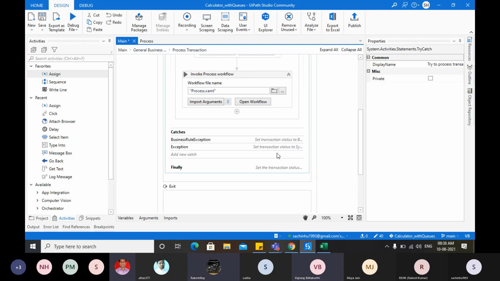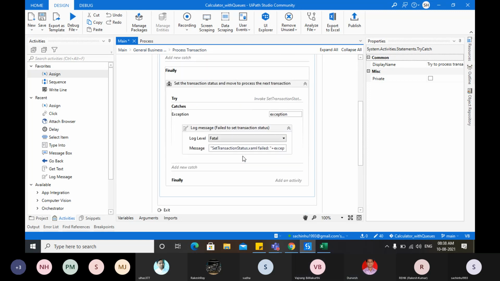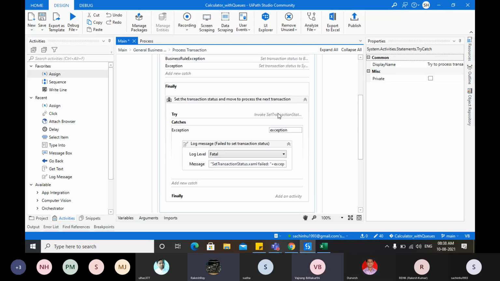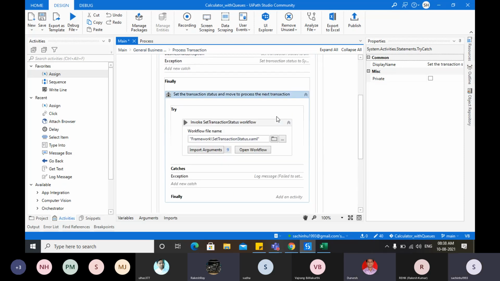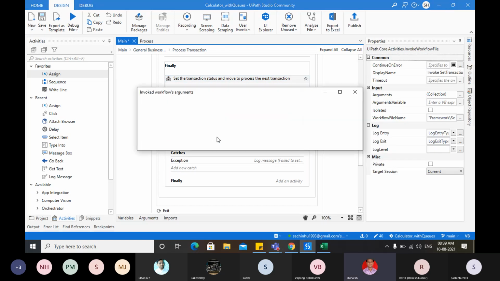Now try, Sachin, in the finally block. Go to the finally block and open set transaction. Now open try in finally. Click on try. Open this. First, assign the input arguments. You need to pass the variable.